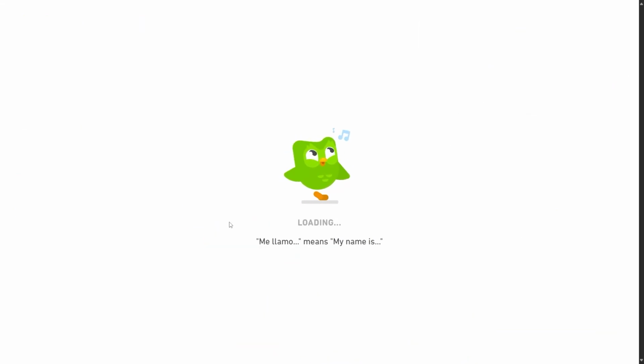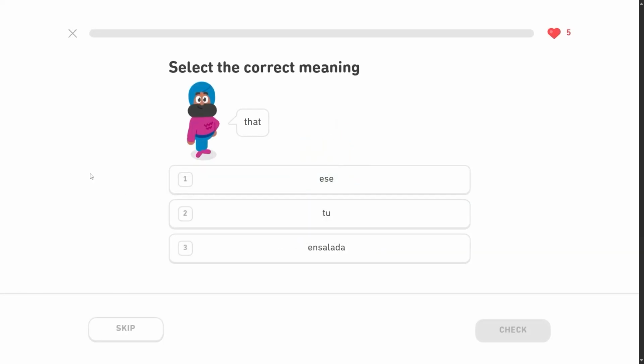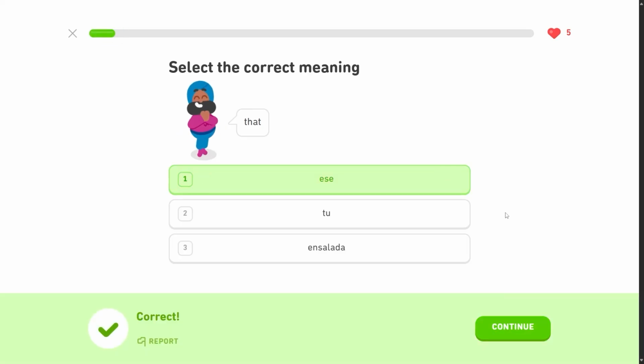Me llamo means my name is. Me llamo Caleb. So that is ese. Ese. So we know tú is you or your. Ensalada is salad. So ese is that. It's a good one to remember. We'll see this in all kinds of sentences.